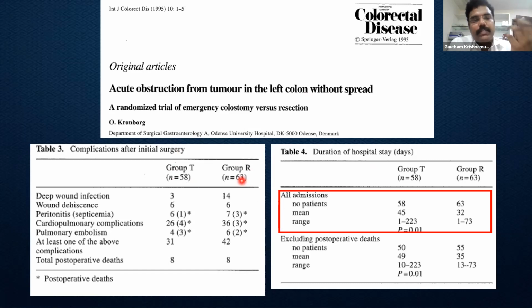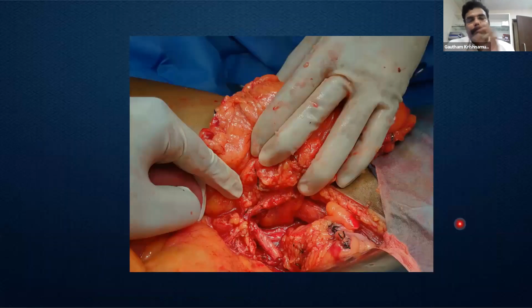See, the general assumption is if we just make a diversion stoma, we can tide over the crisis, and then the patient can become better, and then we can perform resection. But the complication rates were very similar between the 2 groups, starting from wound dehiscence, septicemia, post-operative deaths, all were similar. In fact, the resection group had an advantage because rather than a 3-step surgery, it is now a 2-step surgery. So the overall hospital stay is reduced in these individuals. So whenever we have a resectable tumor, it is better to perform Hartmann's.